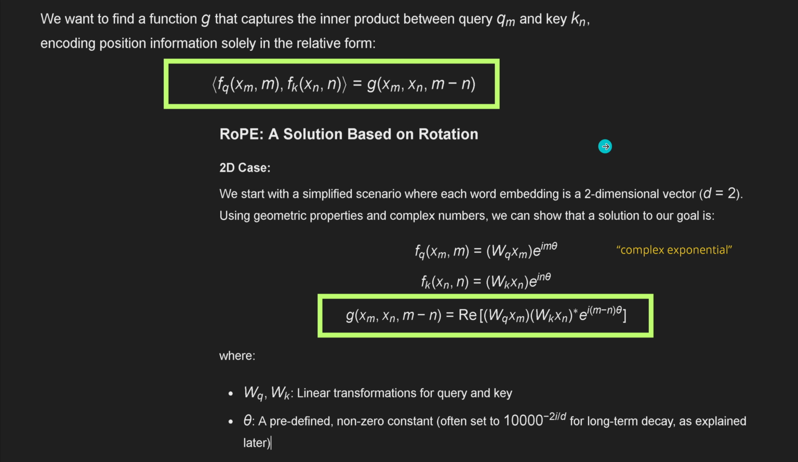So you see there's some linear transformation you can apply to your queries and to your keys, but this theta will become very, very important later on in the video. For the moment, it is a predefined non-zero constant that we set to a specific base. The base that RoPE used in the original publication was 10,000, and this theta has some beautiful properties.